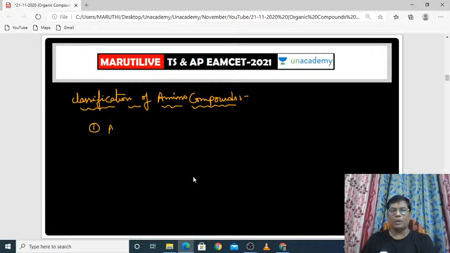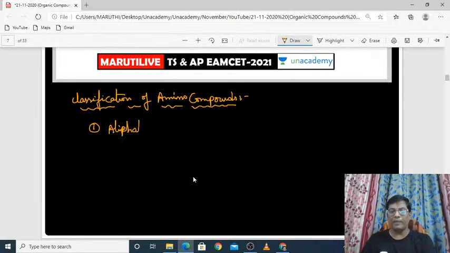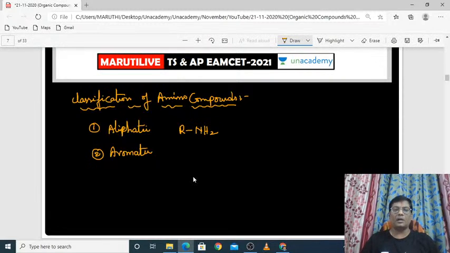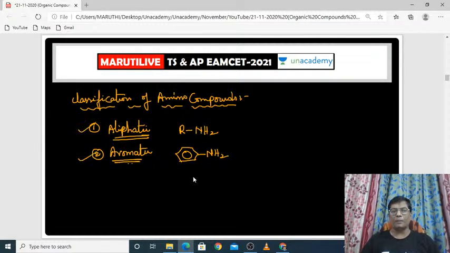Normally, the amino compounds are either aliphatic or aromatic. What is the meaning of aliphatic compounds? Aliphatic means chain-like structures. So chain-like structures containing an amino group are called aliphatic amines. But suppose you take an aryl group, aryl meaning a substance having a benzene ring with NH2, it is called an aromatic amine. So there are two different types of amino compounds we have.